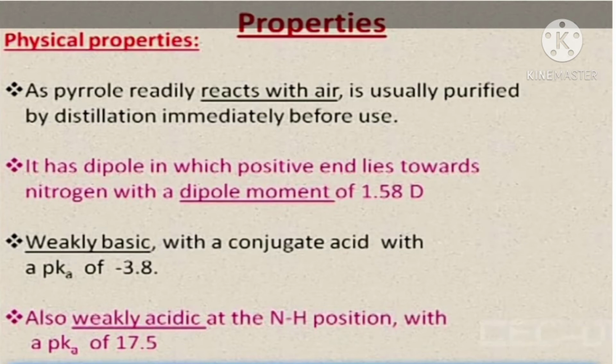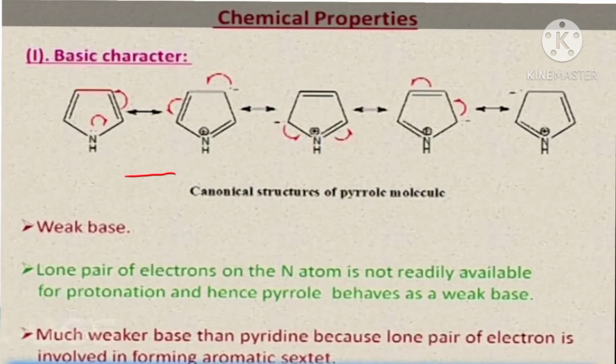It has a dipole in which the positive end lies towards nitrogen, with a dipole moment of 1.58 D. Pyrrole is weakly basic, with a conjugate acid pKa value of minus 3.8, and pyrrole is also weakly acidic at the NH position with a pKa value of 17.5. Here the chemical properties.